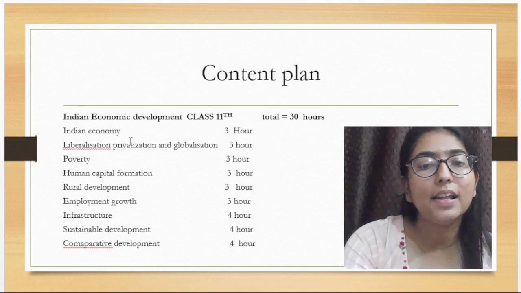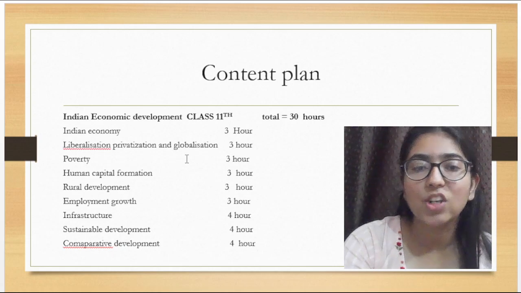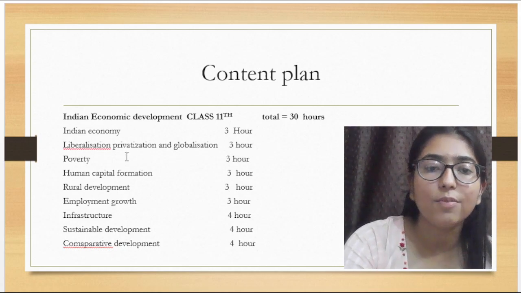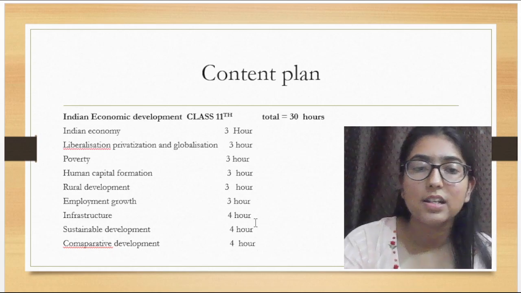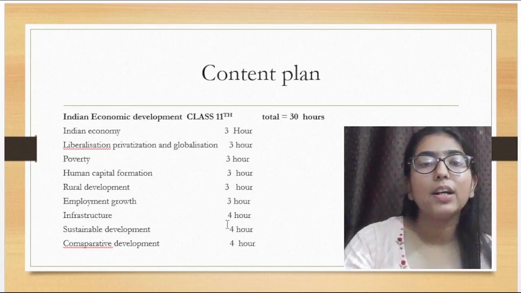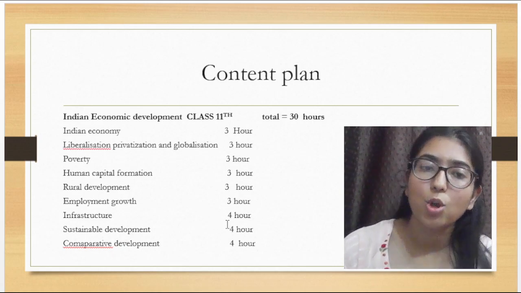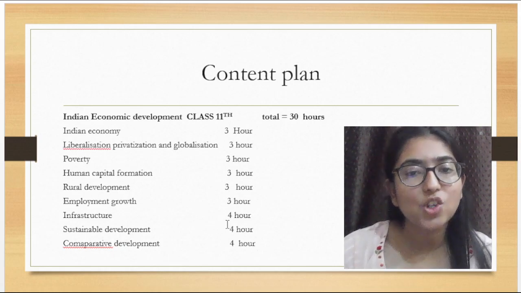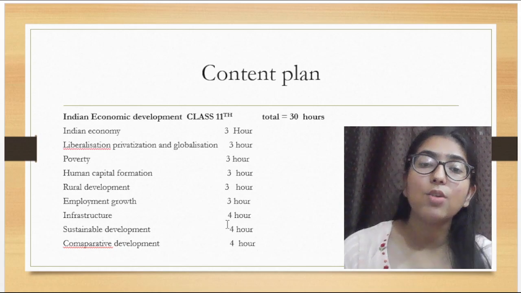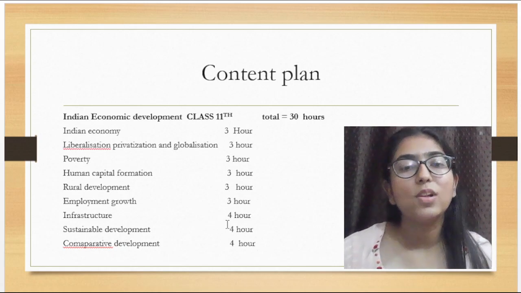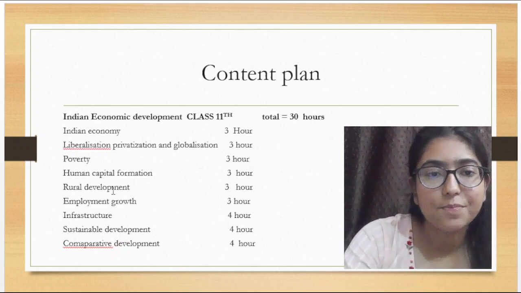For example, in Indian economy we will devote 3 hours. LPG, liberalization, privatization and globalization, we will devote 3 hours. Rest of the topics you can see and you can have an idea how much time we are going to devote on the same. After completing this, I will have a quiz session for you. In this quiz, you have to answer the questions. Then I will also have a discussion session for you in which you can discuss questions and answers, and you can also ask your doubts. After completing the whole syllabus, we will have a test on this syllabus.